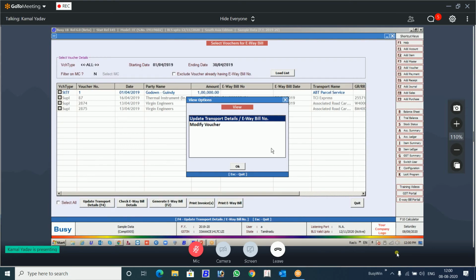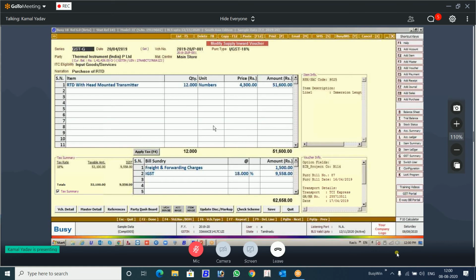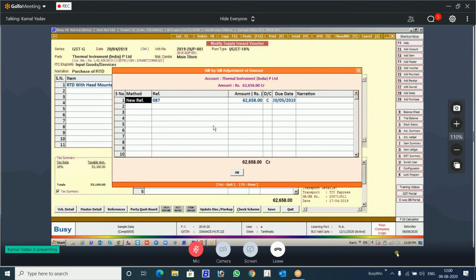Okay, we'll use it again. Some internet issue was there. We'll try one more time. Otherwise, I will show you the formats.